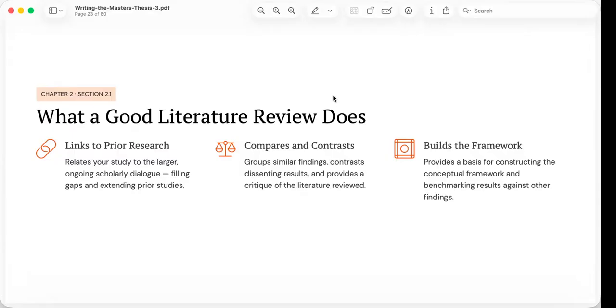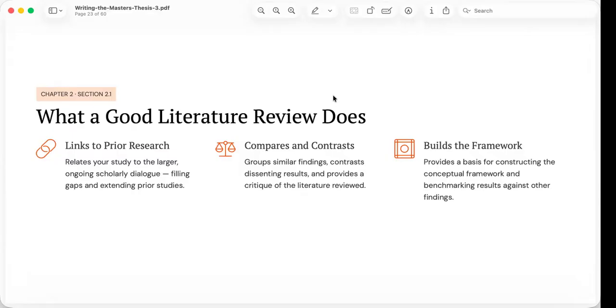A second function is to compare and contrast previous studies. Researchers rarely agree on everything. Some studies report positive relationships while others report weak or contradictory findings. A good literature review explains these differences instead of ignoring them.